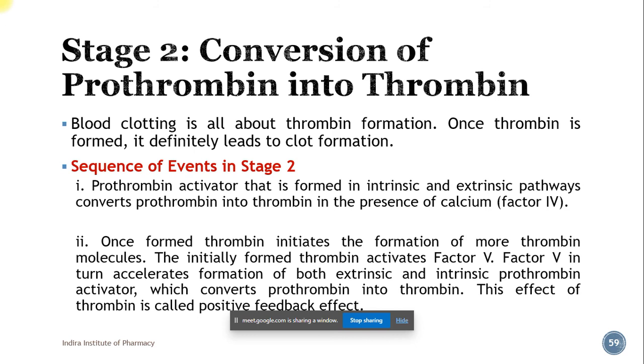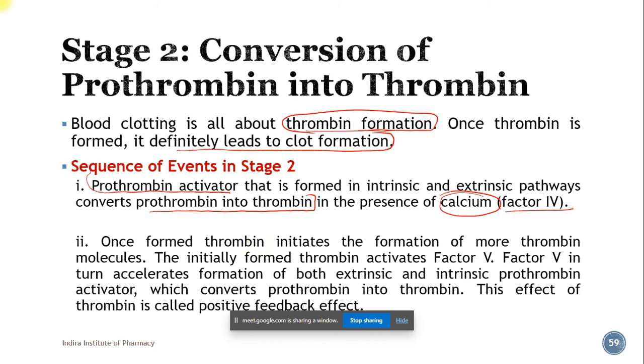So it converts prothrombin into thrombin. So blood clotting is all about thrombin formation. Okay, it is all about thrombin formation. So once thrombin is formed, it definitely leads to clot formation. So what is the sequence of events in stage 2? That is prothrombin activator, which is the result of intrinsic and extrinsic pathway, converts prothrombin into thrombin in presence of calcium, that is factor 4.